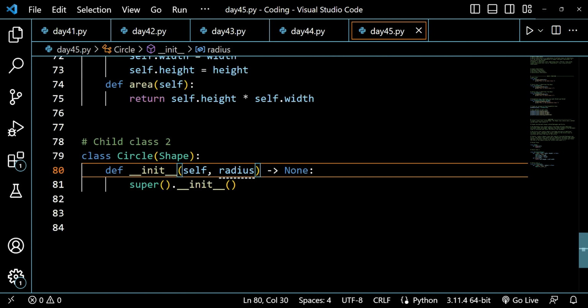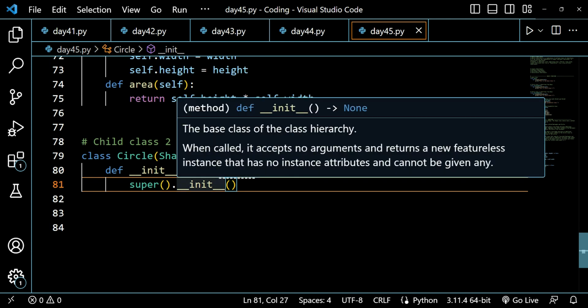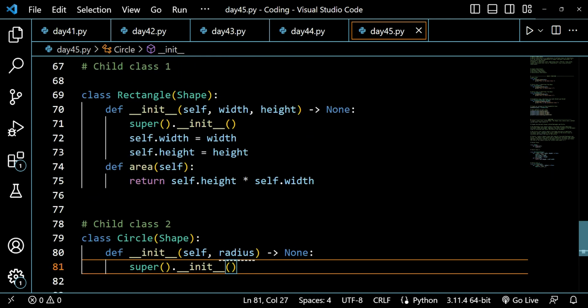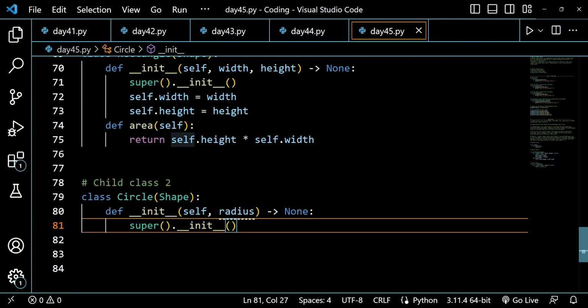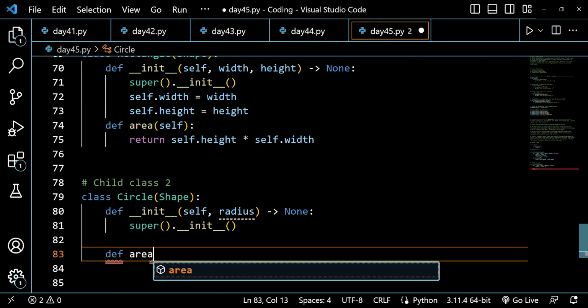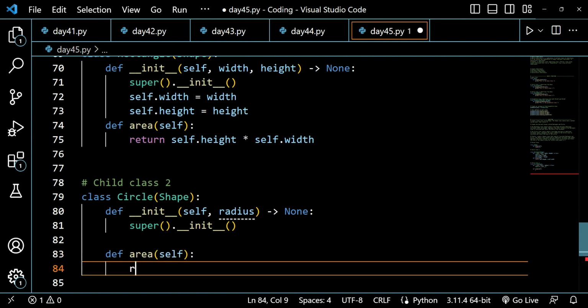Alright, so as we did the method for rectangle, we will be doing it for the circle as well. So def area self, and now I will be returning